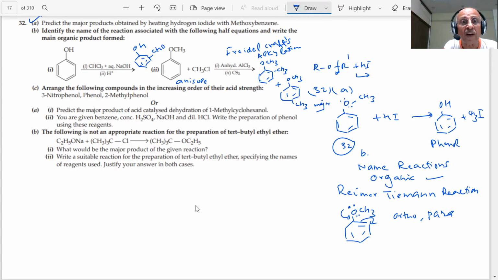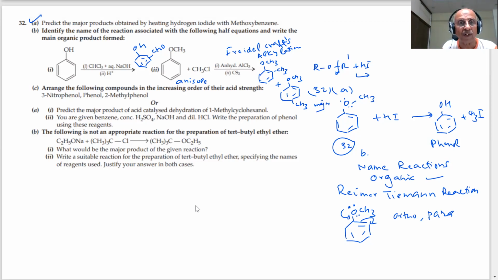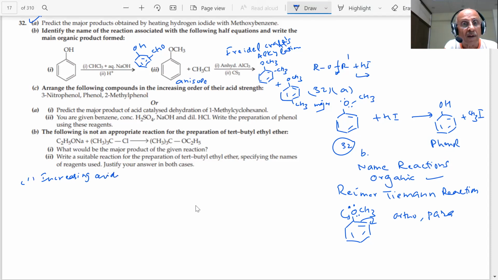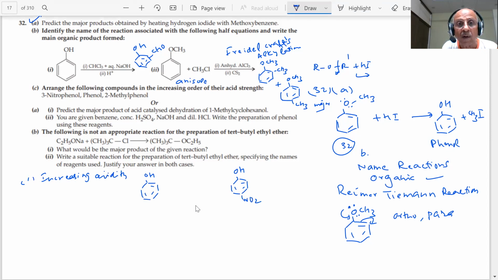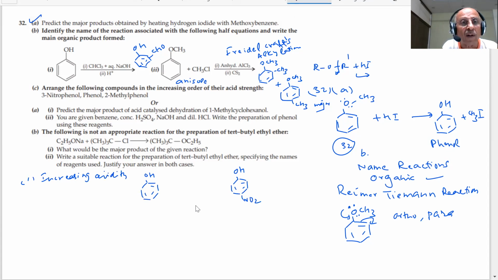Next question, arrange the following compounds in increasing order of acid strength. Very important. Acidity of phenol is an important question, student. You are aware of that. How do you arrange them according to increasing acidity? First you should be able to draw the structure. You have phenol, 3-nitrophenol, and 2-methylphenol.